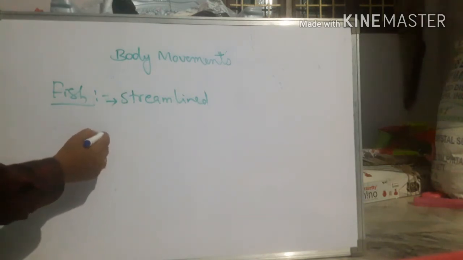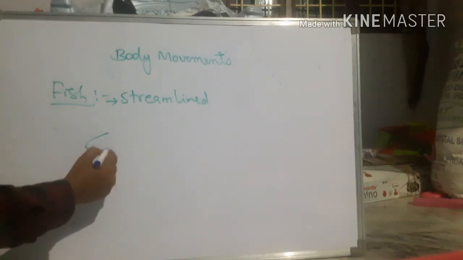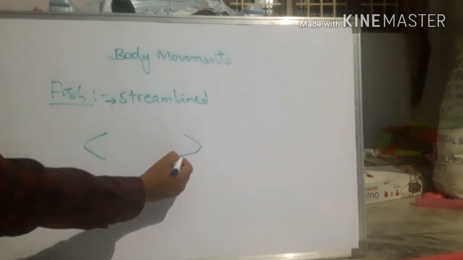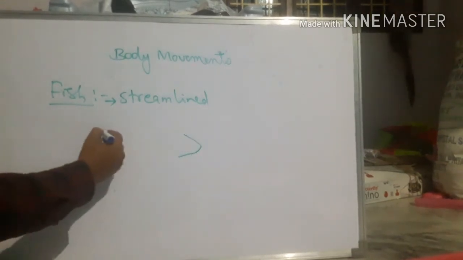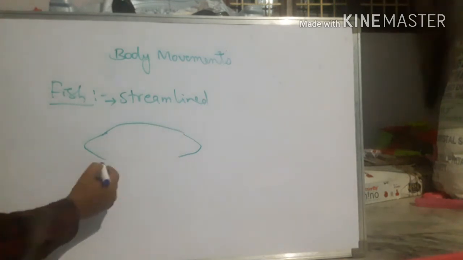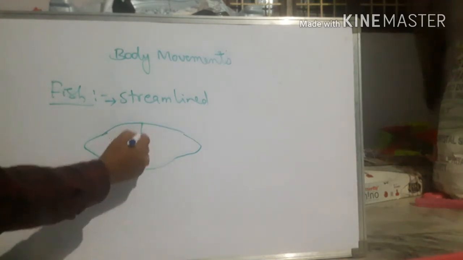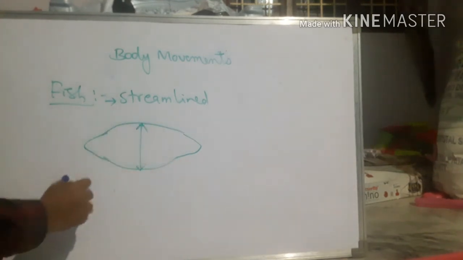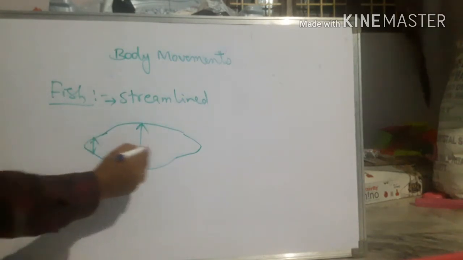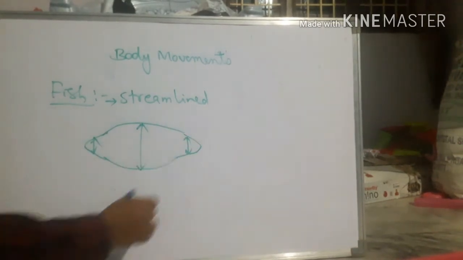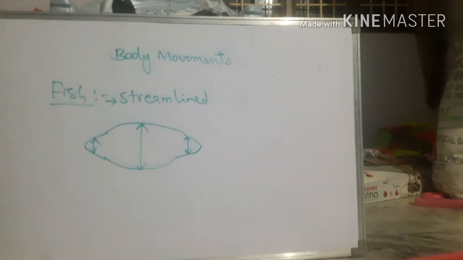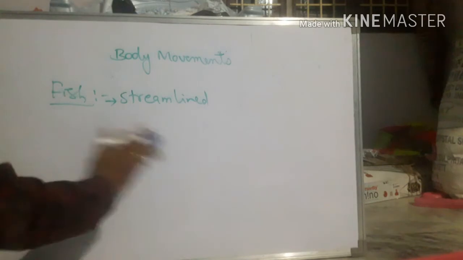Streamlined is nothing but at the ends they are narrow, and in the middle they are wide. In the middle they are wide, at the ends they are narrow. This shape is called streamlined shape. Let us see the fish.